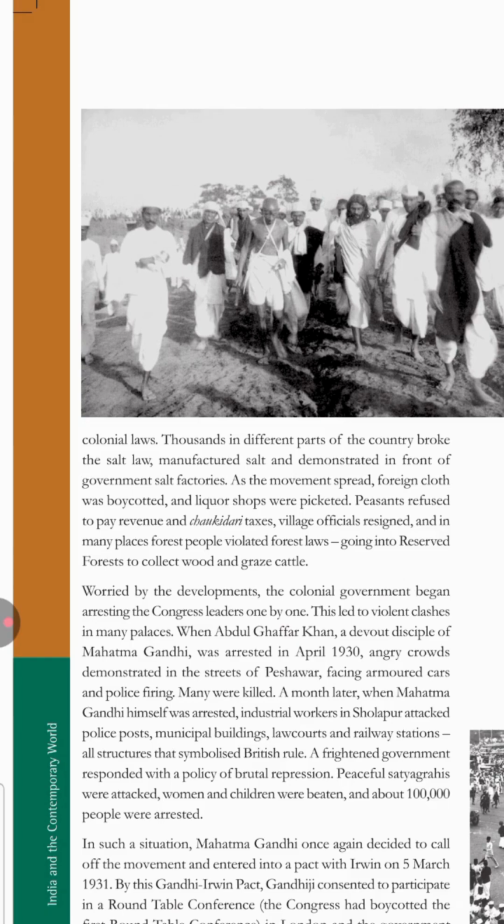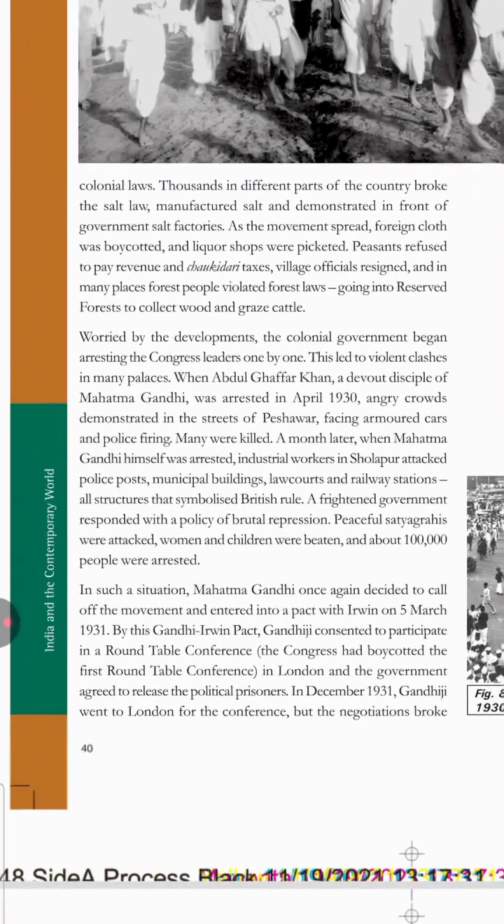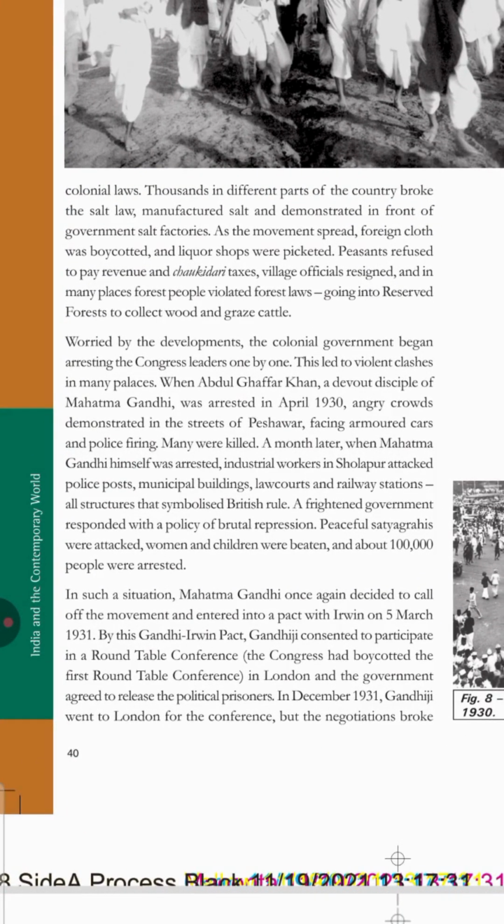Now, Khan Abdul Ghaffar Khan, he was known as the Frontier Gandhi. He too was one of the most important, staunch supporters of Gandhi. Now, on 5th March 1931, please remember this date, the Gandhi-Irwin Pact was signed. As per this pact, all the political prisoners were released and the British government proposed a second roundtable conference.